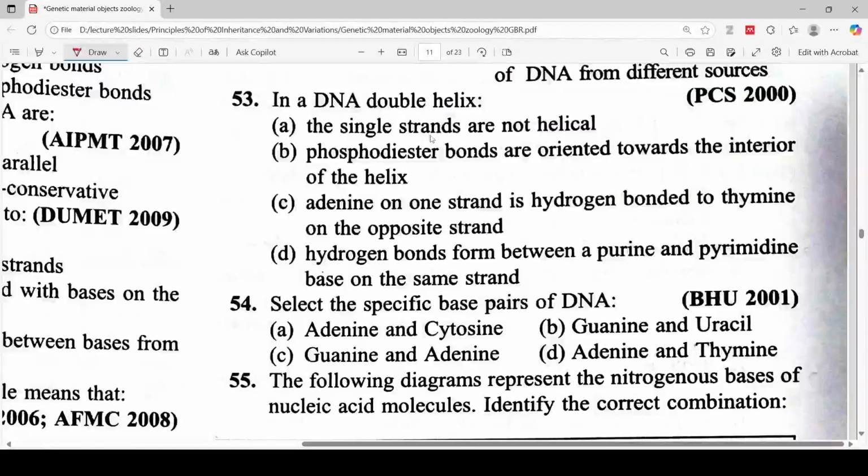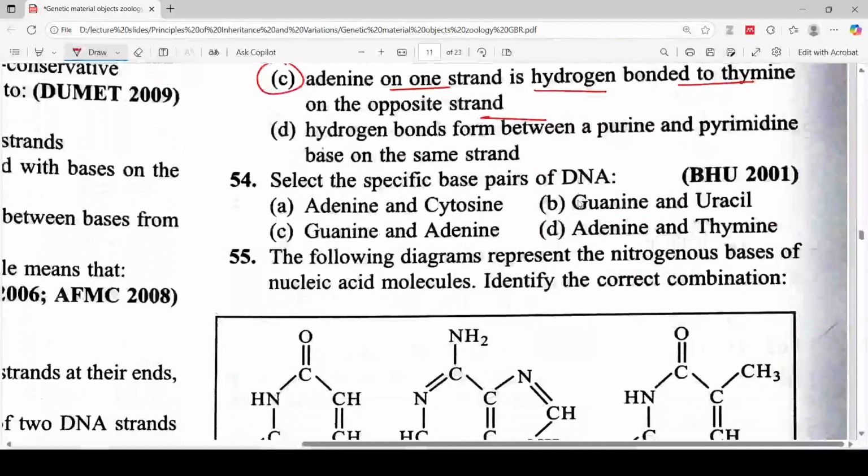In DNA double helix, single strands are not helical. Phosphodiester bonds are oriented towards the interior of the helix. Adenine on one strand is hydrogen bonded to thymine on the opposite strand. Option D, the hydrogen bonds form between a purine and pyrimidine base on the same strand. So here you have to choose the correct answer. The correct answer is adenine on one strand is hydrogen bonded to thymine on the opposite strand. So let's move to the next.